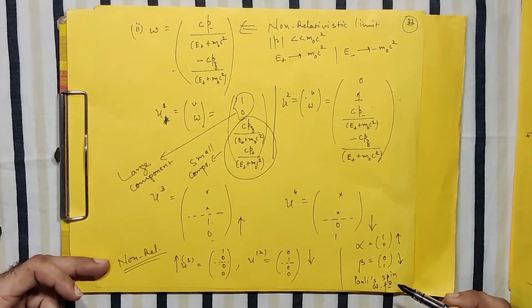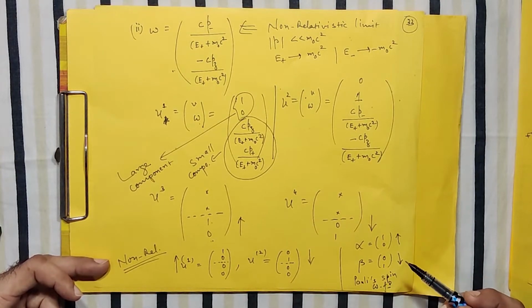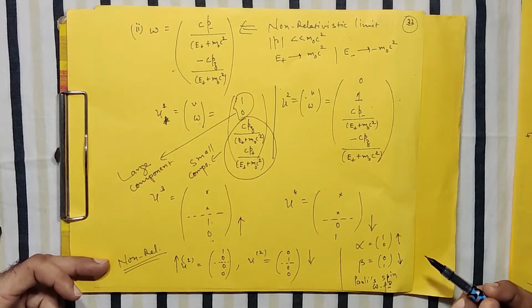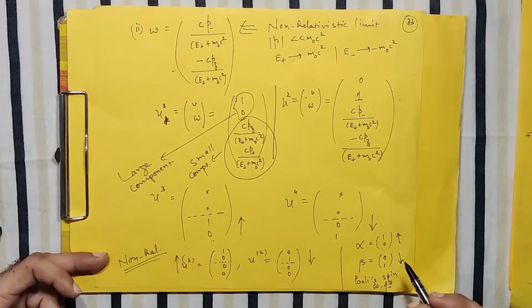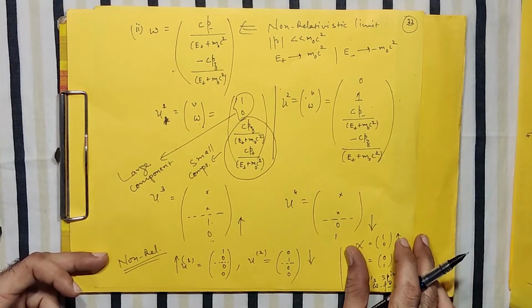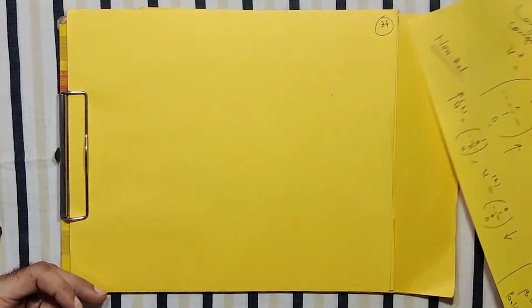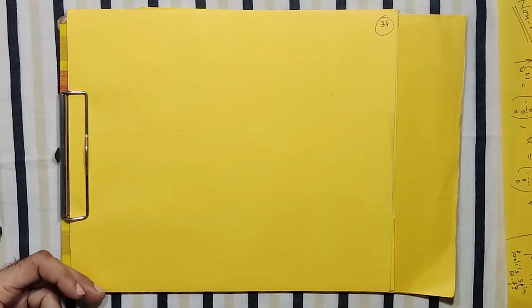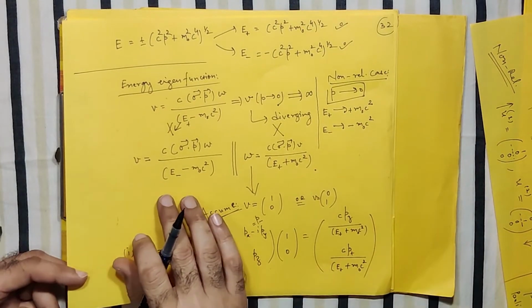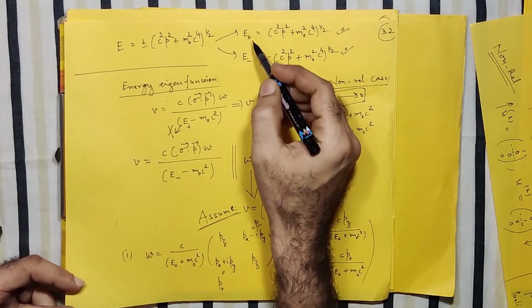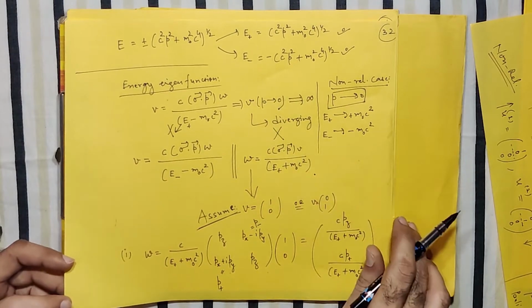But that point we will see slightly later in the topic of Dirac's spin theory, or how spin comes automatically from the Dirac equation. Before we go to that part, let me go to the expression for the energy. We know that both the KG equation and the Dirac equation admit the energy to be plus or minus.